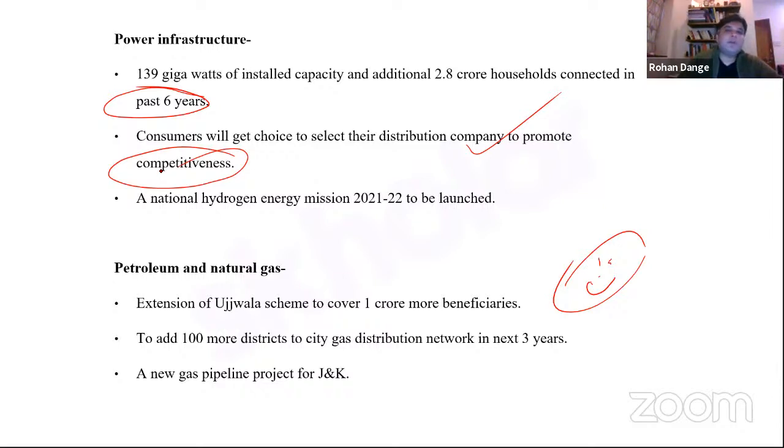This all comes under the public choice theory. You are extending the benefit of choice to people, and when you do that, then you're taking care of the problem with monopoly, right? So this is how consumers are going to get a choice, as and when it comes to selecting their distribution company, right?